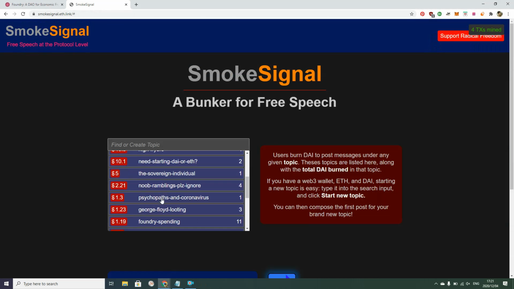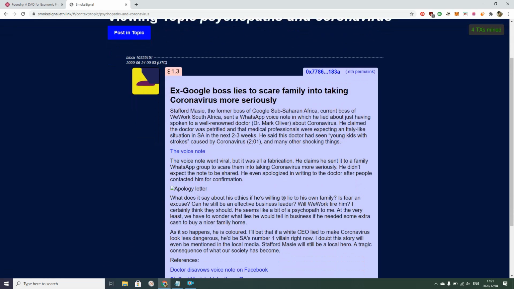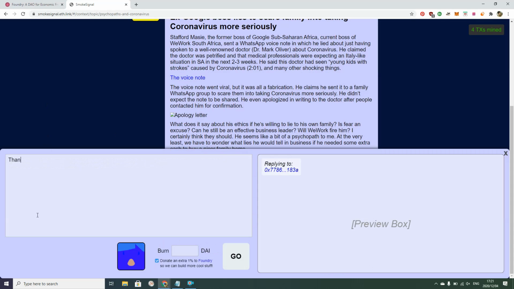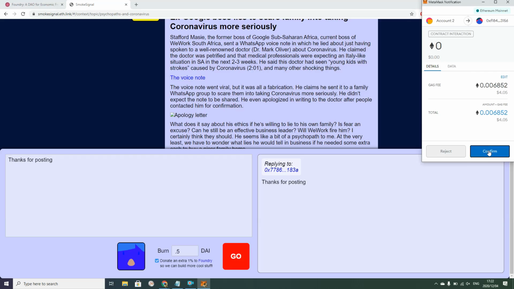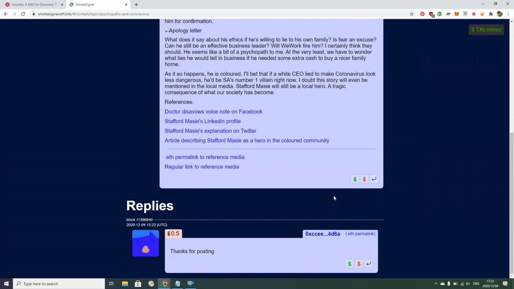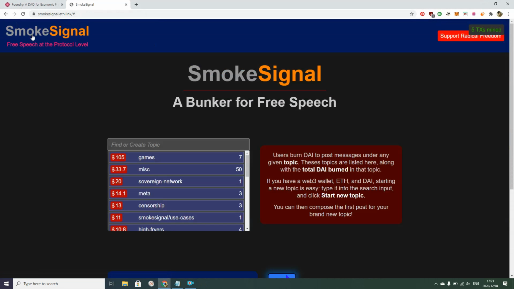Someone started a Corona topic. This person posted something they did not want to be censored and ignored by the media. Instead of tipping the author or burning DAI in support of the post, I'm just going to leave a comment. So click on the little arrow. Thanks for posting. I am going to burn half a DAI on this. Go. Confirm. Cool, there it is. You are now ready to post and reply on SmokeSignal.